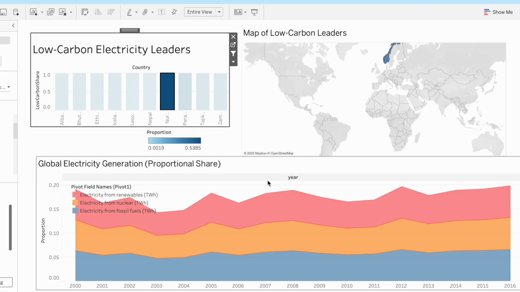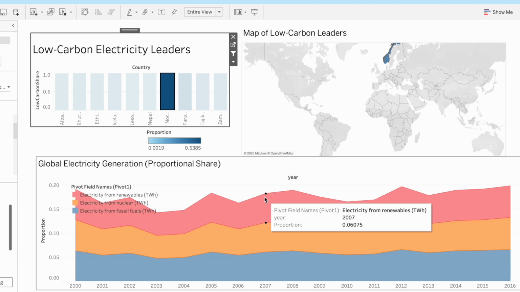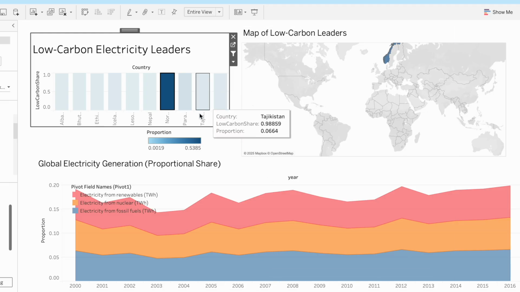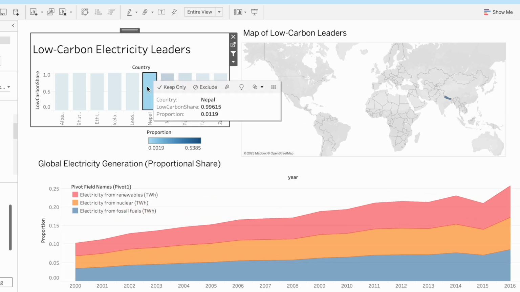And also, it shows the electricity generation proportion share of that country, which shows the electricity from renewables, nuclear, and fossil fuels. This direct filtering makes it easy to connect a country's ranking with its geographical context, offering insights into regional trends or the prevalence of certain resources.